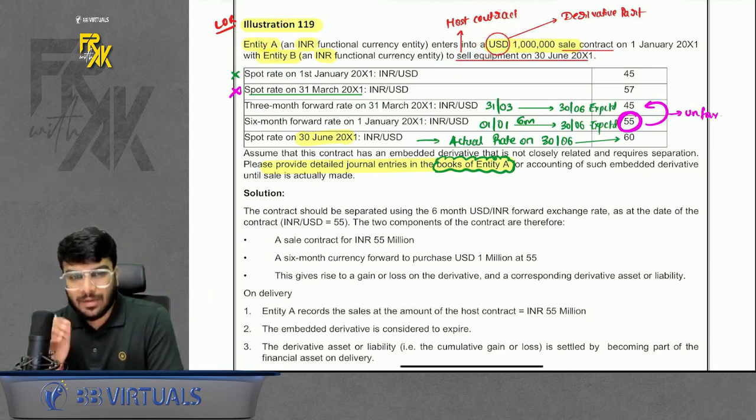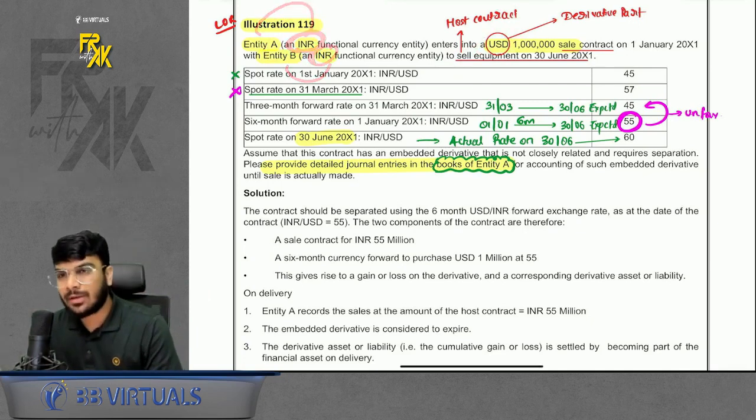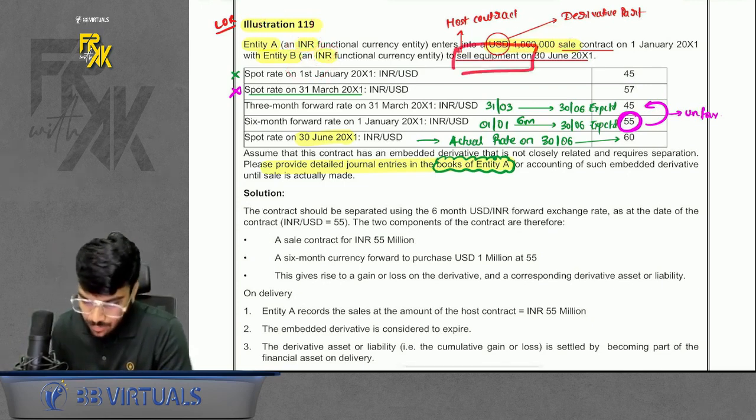Third currency means that it is neither his currency nor his currency. So a third currency is involved, right? So in this case, we are selling equipment. So the host contract and the derivative contract will be done.